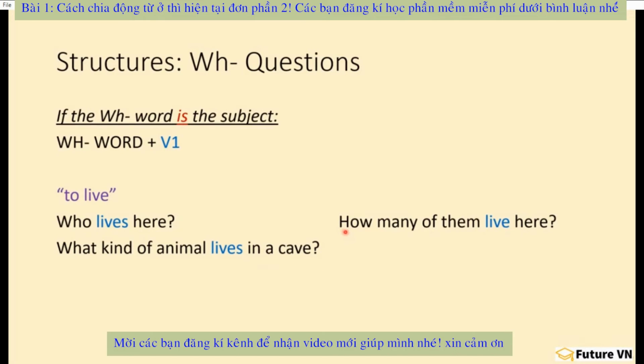Another phrase here. How many of them live here? So how many of them is a plural. Right? And it behaves like a WH word. So WH word plus verb 1. Since it's plural, we're going to say live. Singular, lives. Plural, live. Right? So verb 1, remember, has 2 forms.